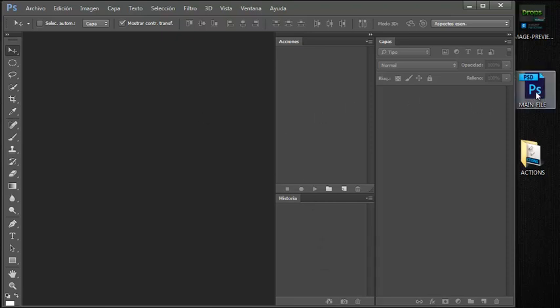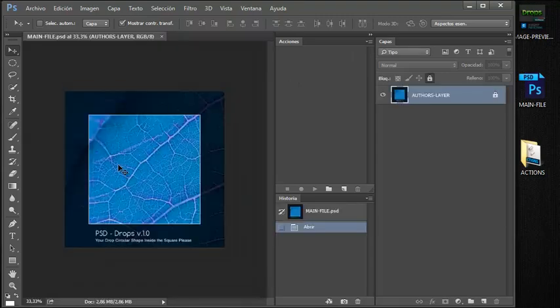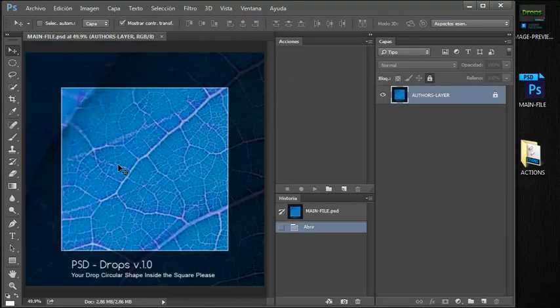So the next step is to open the main file, which I have here. This is the main file, and you have to use it as a drop creator. So you create your drop here and use the drop on a design. You're not going to create your design and create your drops there. No, actions only work properly in this file, and then you will see why.